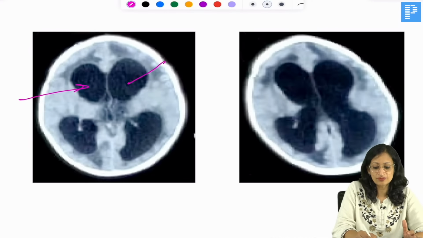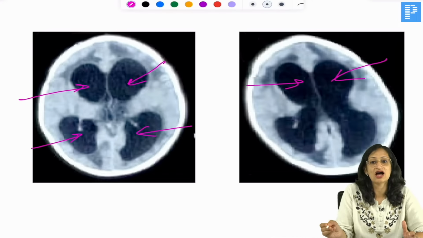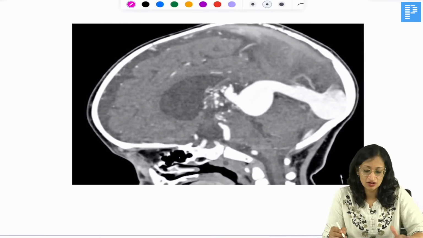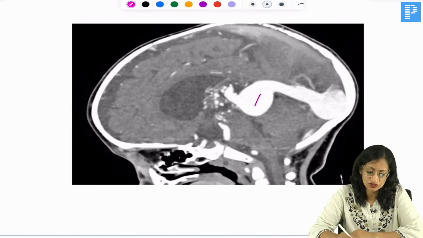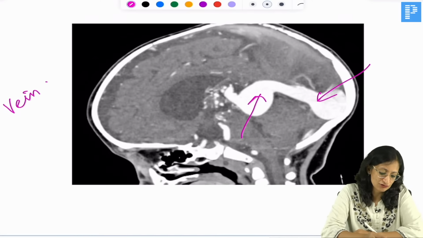This is a neuroimaging CT scan showing grossly dilated ventricles. Again, you can see the hydrocephalus, the grossly dilated ventricles here. What do you see here? This is a contrast enhanced CT scan where you see a prominent blood vessel. That is called the vein of Galen malformation.